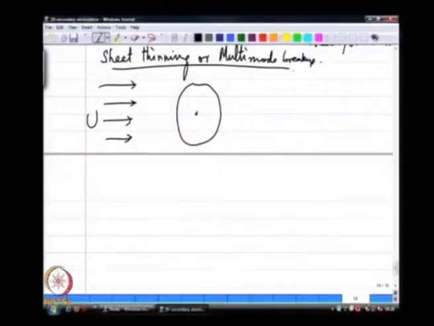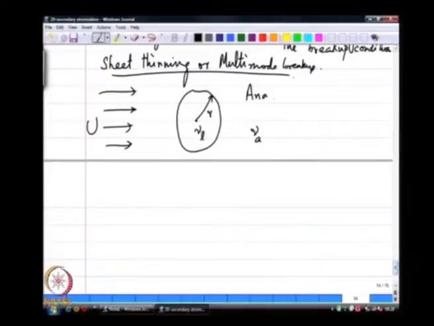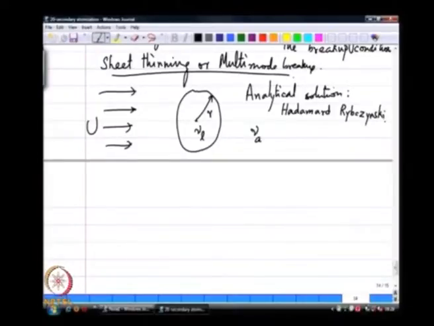In fact, the analytical solution for this flow, so consider a drop of radius r of some viscosity nu L in a fluid of some viscosity nu A, the analytical solution is given by what is called the Hadamard-Rybczynski solution.